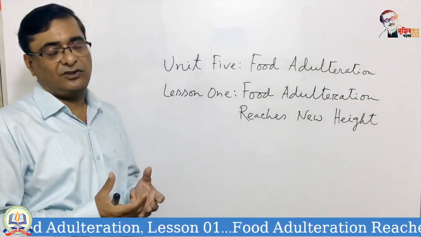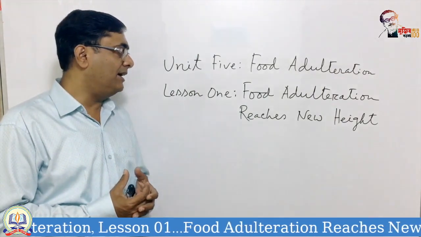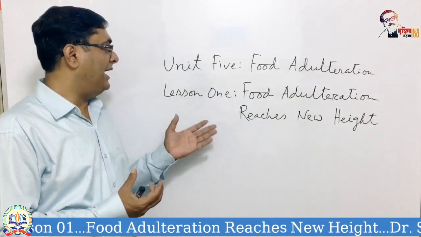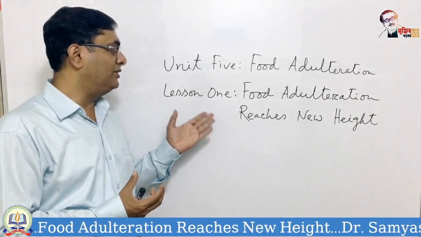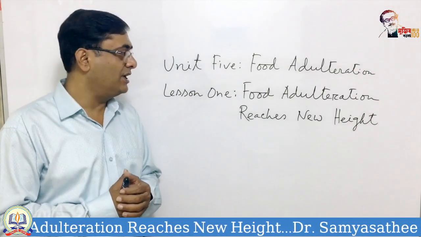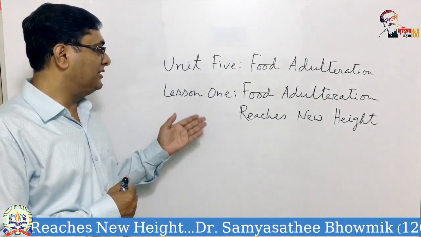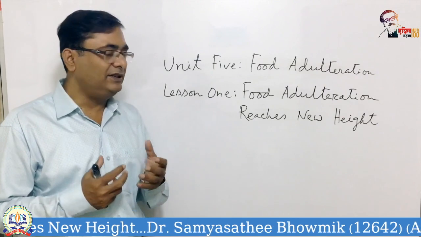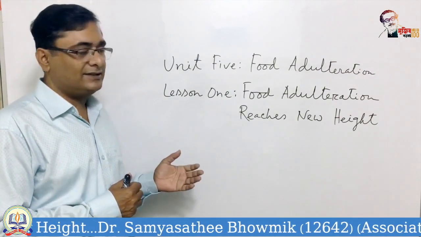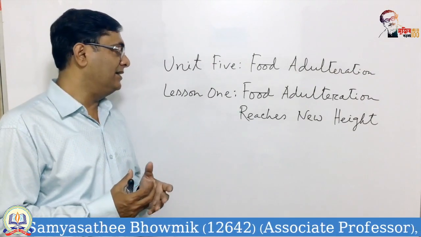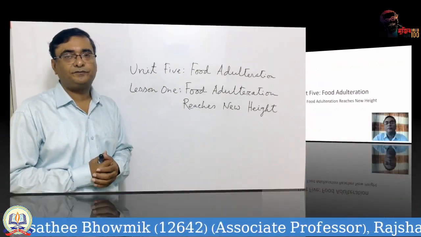And in the second class, our focus will be basically on paragraph writing, different types of paragraphs, the formation of paragraph, and to which class, food adulteration paragraph belongs. So these are the issues that we will discuss in the second class. So in the first class, as I said, we will deal with the passage. So let's, dear students, go to the passage and start understanding the passage first.